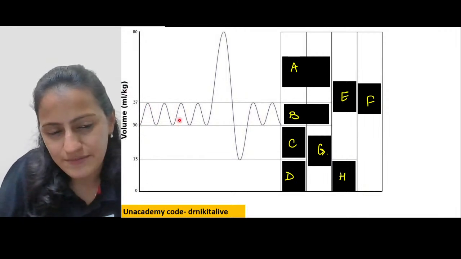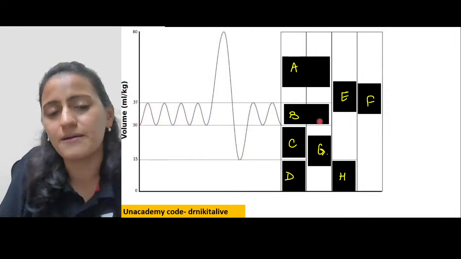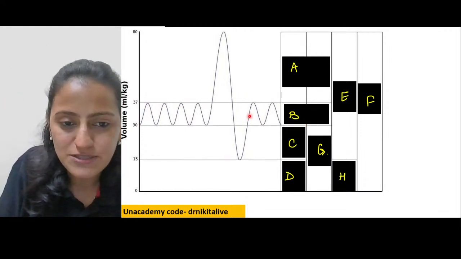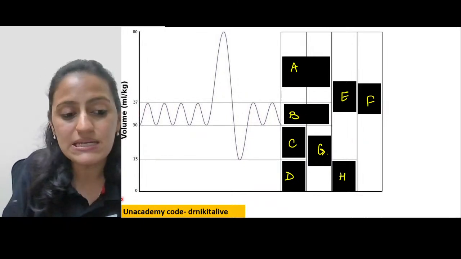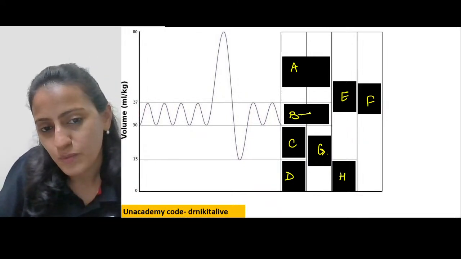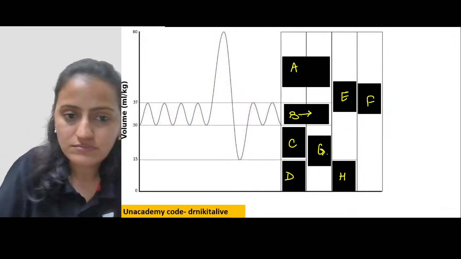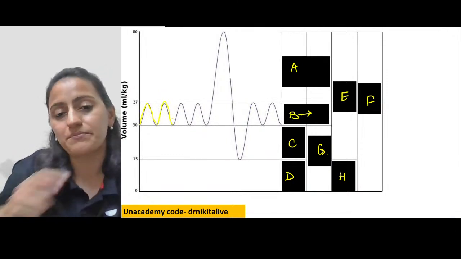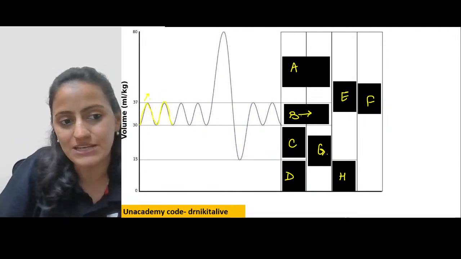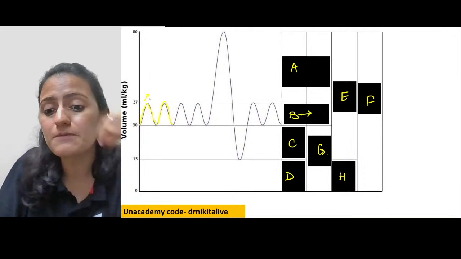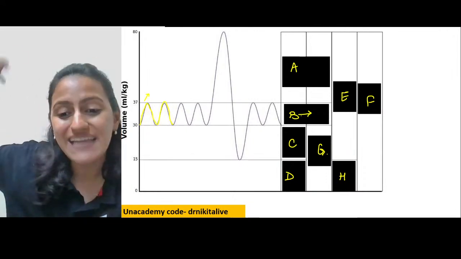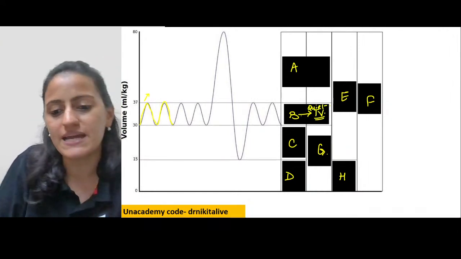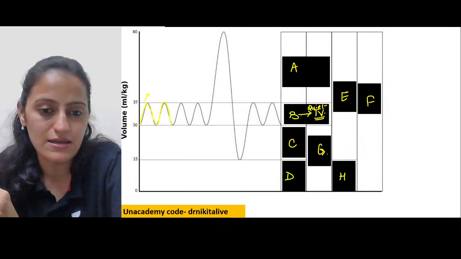Look at this one. So these lines are basically the quiet breathing ones. So this one, this normal one, this B is representing what? Which is coming in, going out, coming in, going out. Basically the upward is the inhalation, the inspiration. What is the B representing, which is happening with the normal tide? That is the tidal volume, right? The quiet breathing is the tidal volume.